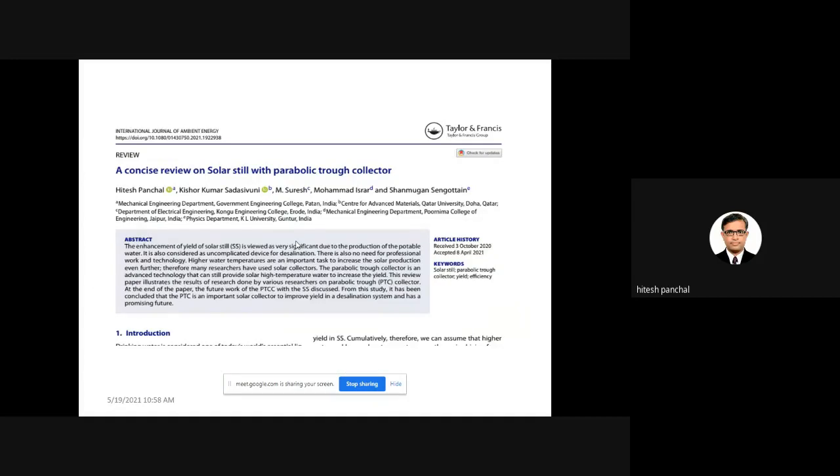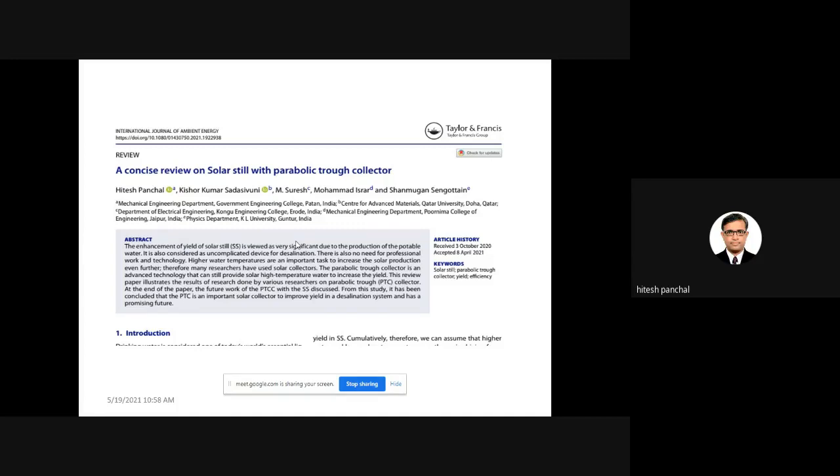And now, one review article was recently published by the Ambient Energy journal. It is a concise review on solar still with the parabolic trough collector, because only 10 to 12 researchers from all around the world have worked on solar still or solar desalination systems with the parabolic trough collector. So whenever you are free, you are requested to kindly see this paper.